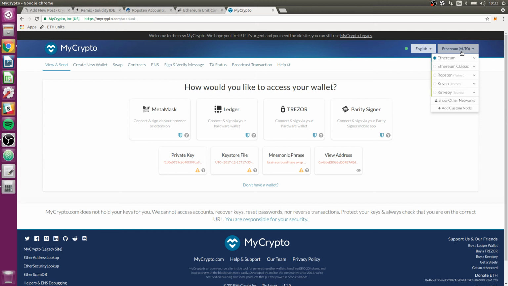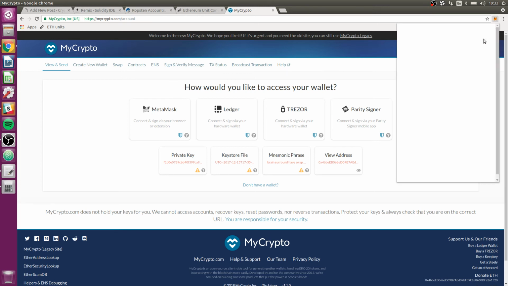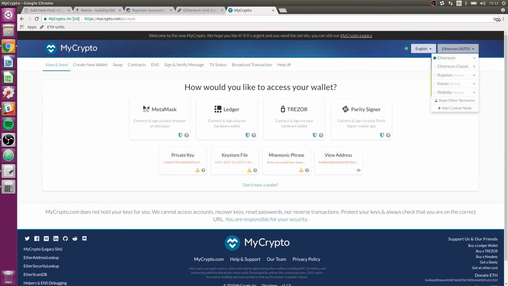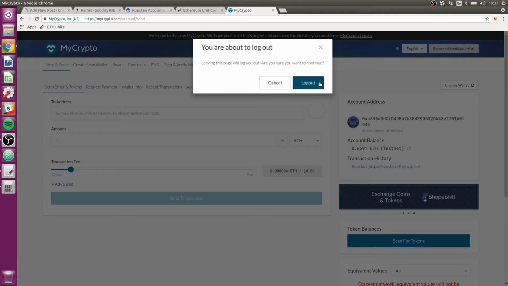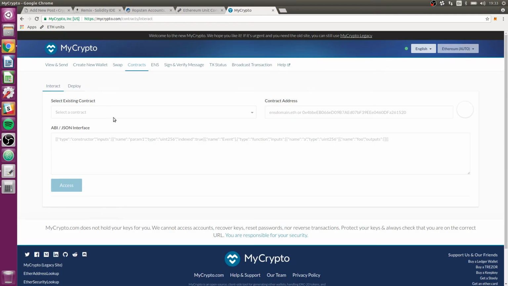Let's see, I want to go to Ropsten, which I thought it would do automatically. It does say auto, so we'll just see when I connect to MetaMask. I bet it will change to Ropsten. There it goes. Okay, now I want to go to contracts. Yeah, that's fine, I guess. Okay, just need the address and, actually, you know, I could use MyCrypto.